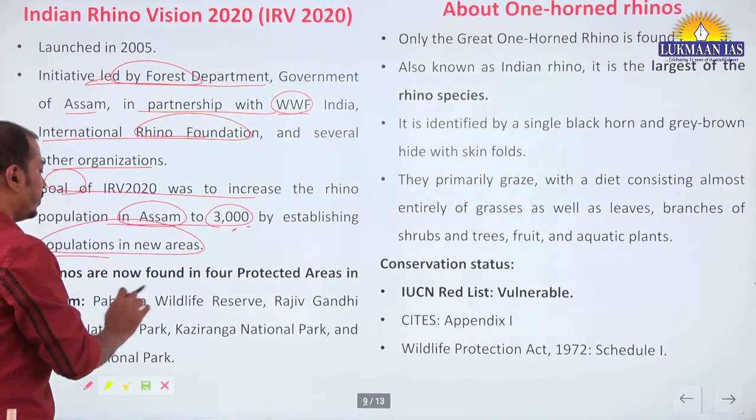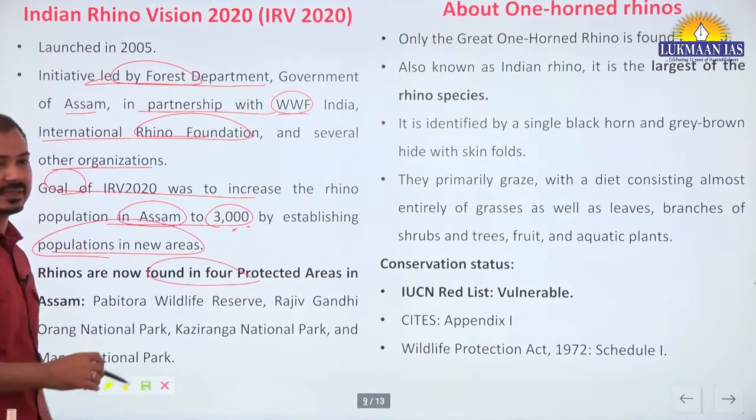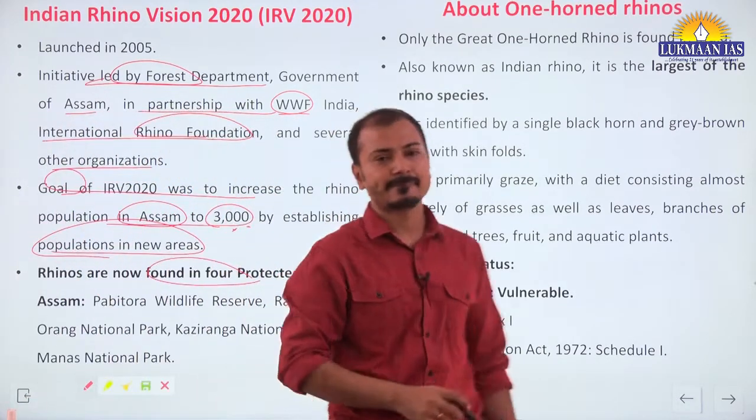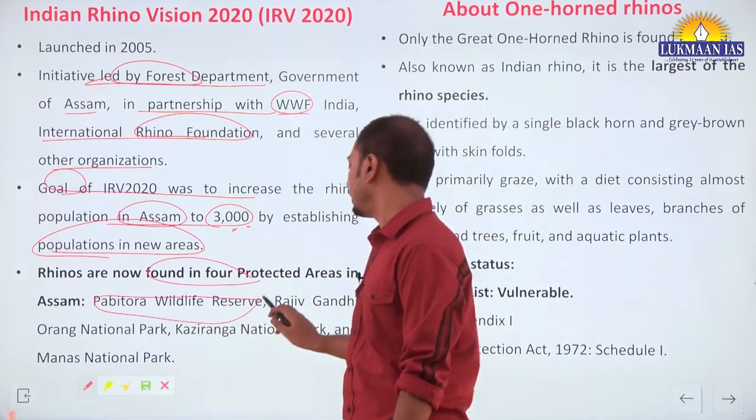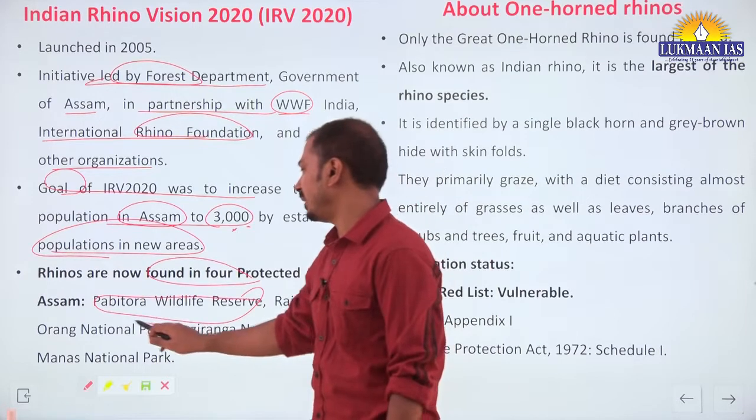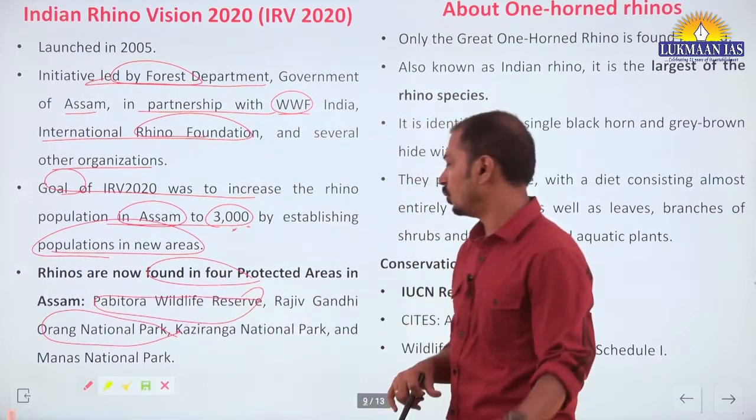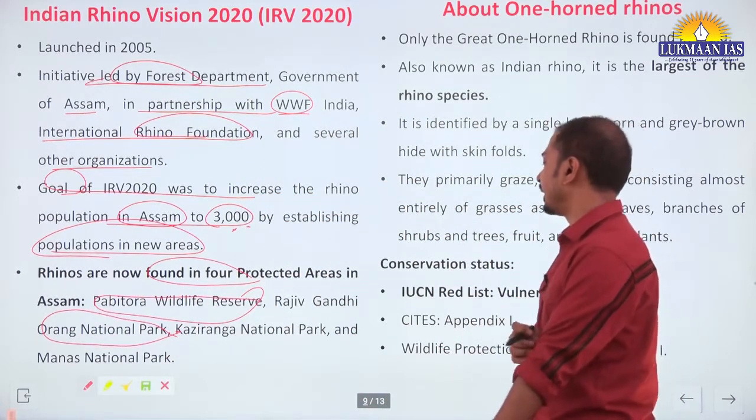At present, rhino is found in 4 protected areas in Assam. Which are these? Highest population in Kaziranga, second highest in Pobitara, then third Manas and Orang National Park. 4 are there. Okay, protected areas.